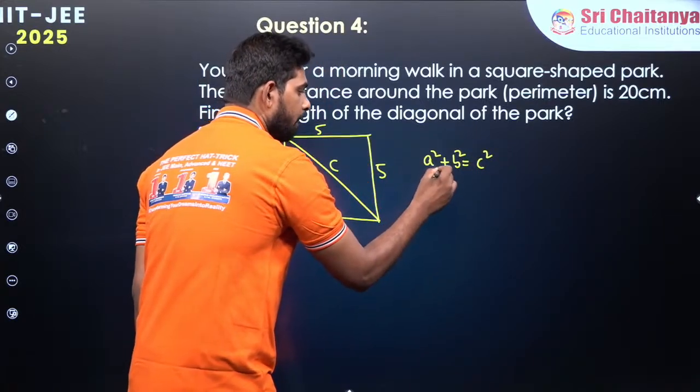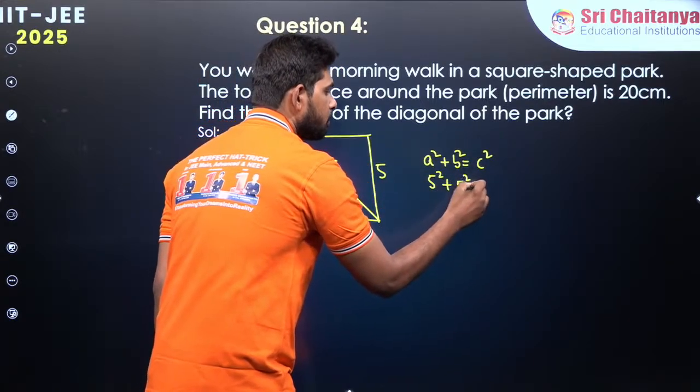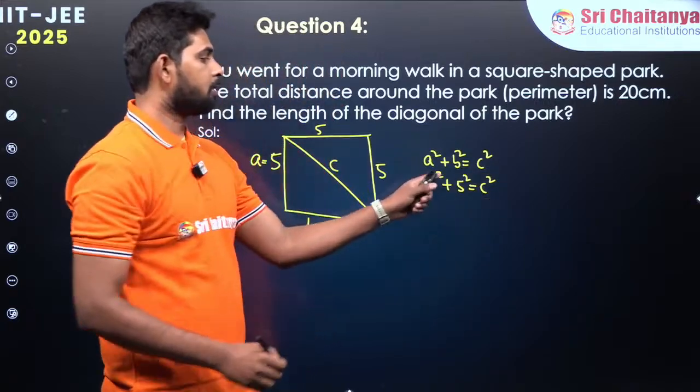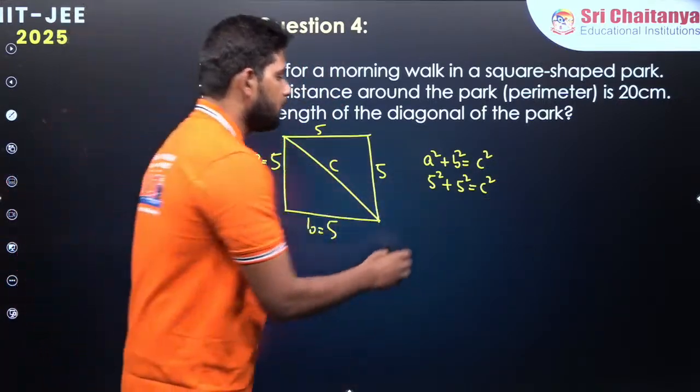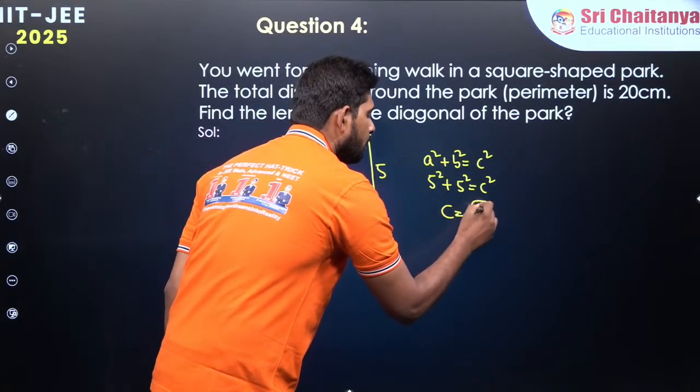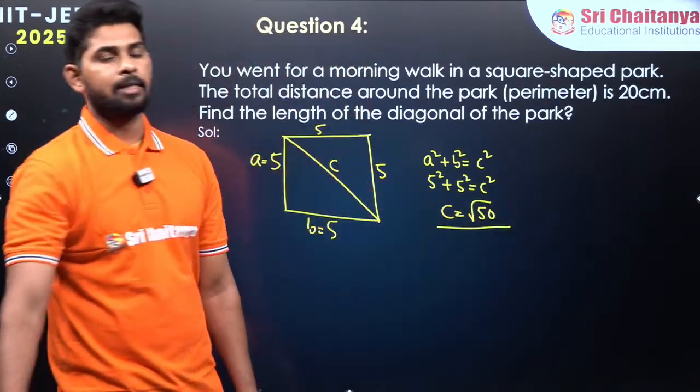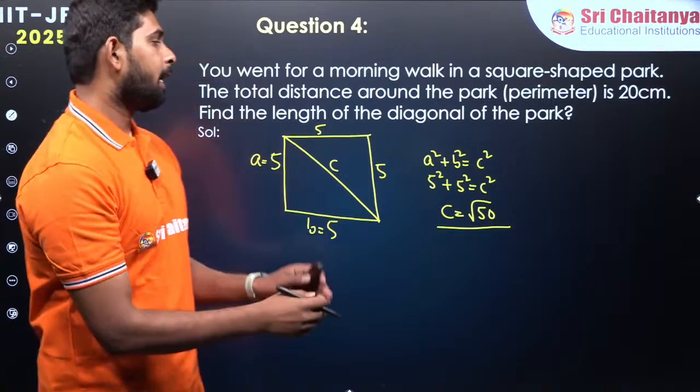That gives us 5 square plus 5 square is equal to C square, and 25 plus 25 is giving us 50. C is equal to square root of 50. So that is the irrational number we are getting as the diagonal of the park.